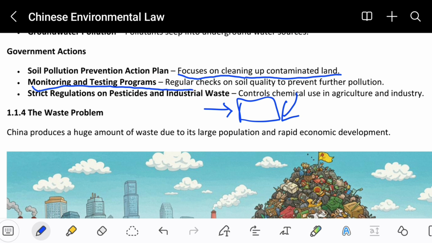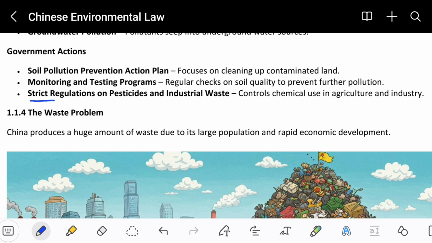Monitoring and testing programs, regular checks on soil quality to prevent further pollution. So the government's officers will regularly check the pollution inside the soil to know whether it is good or bad. If they check it regularly, then the industries will be cautioned and know that the government is checking up on them, so they will not throw any kind of dangerous chemical on the soil.